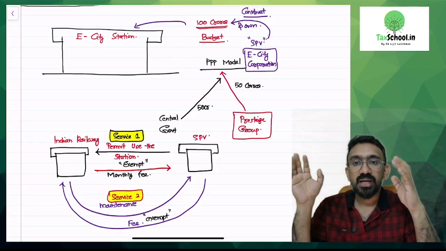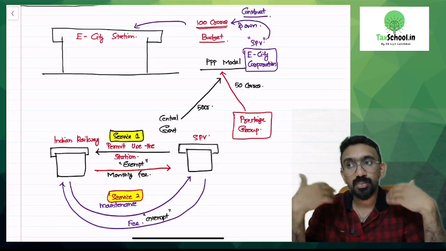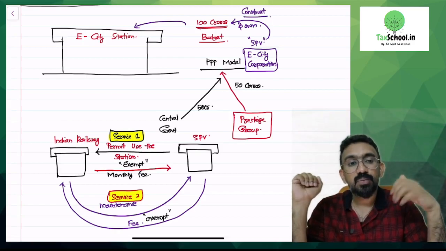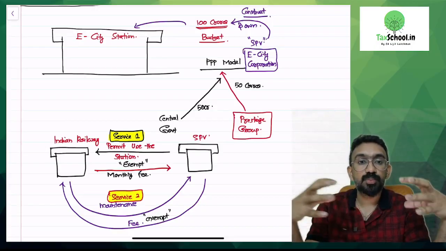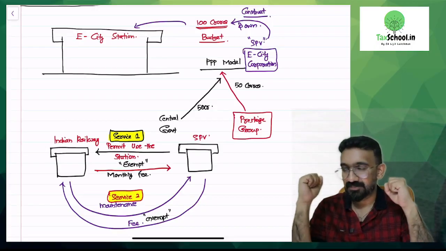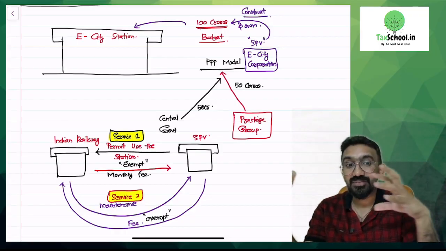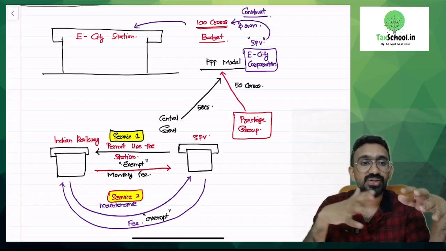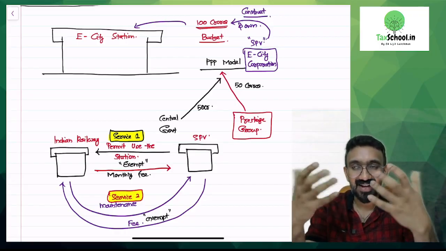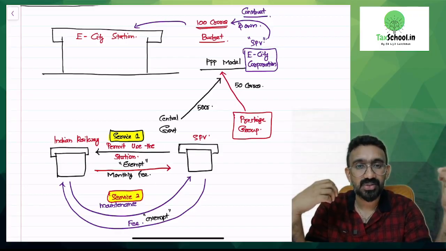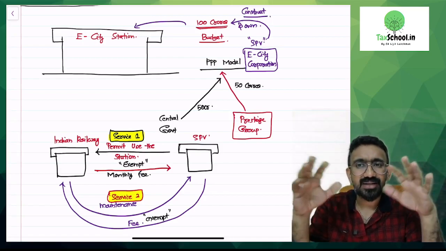Instead, what they will do: the Indian Railway puts in 50 crore, Prestige Group will do the construction for 50 crores and will not charge anything extra from their end. Instead, Indian Railway and Prestige Group put together will start an additional entity called Electronic City Corporation, which will own this railway station once the construction is over. So this is called the PPP model, where there is a private and public partnership and there is a new entity, an SPV, special purpose vehicle, which is a term that we use for a new entity to do a specific job. So they are constructing this particular building.